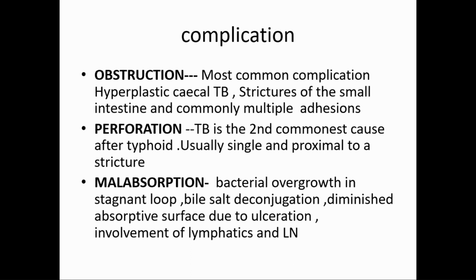Here it is obstruction, perforation and malabsorption. In typhoid there are multiple complications starting from local perforation to systemic: meningitis, myocarditis, pericarditis, empyema, then osteomyelitis, periostitis, then cholecystitis, gallstones, all those things. So these are the complications of tuberculosis of small intestine.